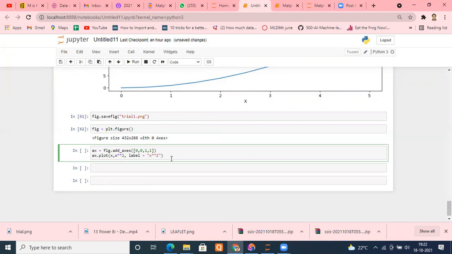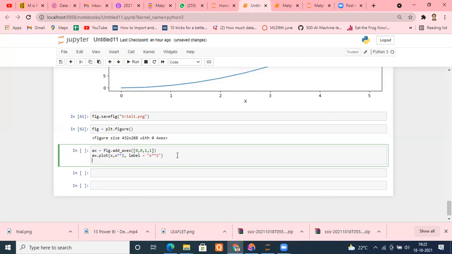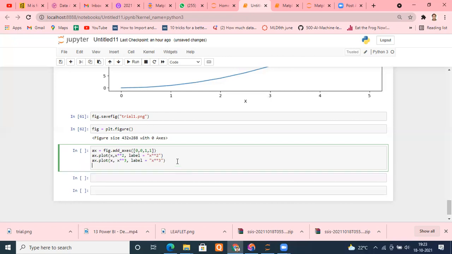Then the same thing once again, ax.plot, again using x, and this time I need x to the power 3, with the label x to the power 3. And I want to see their legend. How can we see that? It means we want to see these labels. You know the legends. What are the legends? ax.legend.